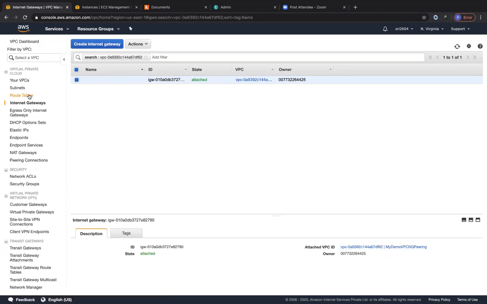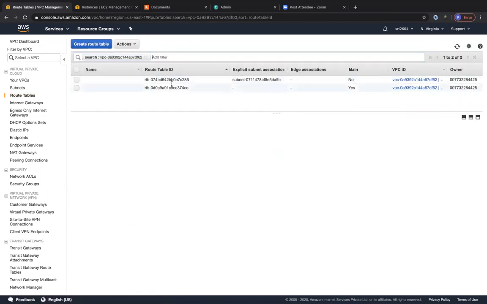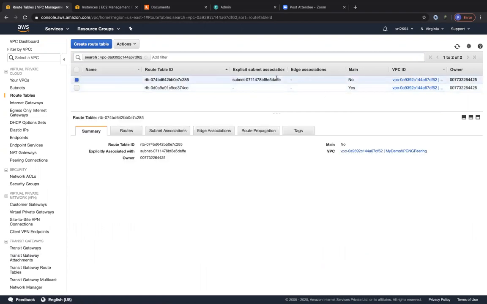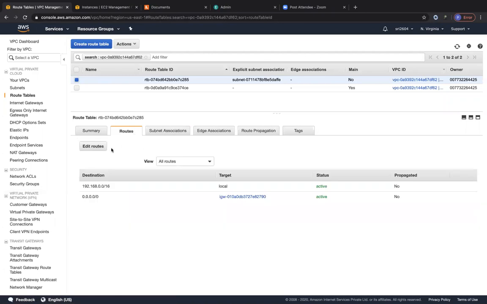So let us also see if it has created a routing table for us for the peering VPC. Yes, it has created two routing tables. One that was created when the VPC was created. The other one was created through the VPC wizard, which is called a custom routing table, where we already have the public subnet associated over here. So let me just expand this. It's not allowing to expand. Okay. But anyways, we can also see the route over here going to the internet gateway added. So that's how easy it is to create a VPC through the VPC wizard, because it creates everything for us.